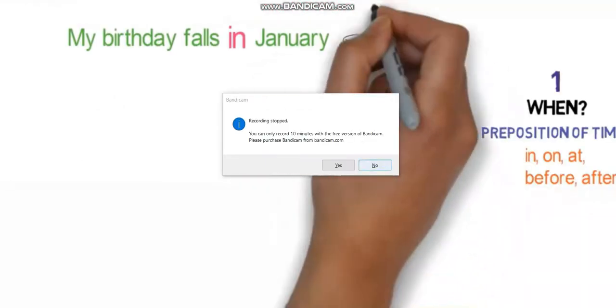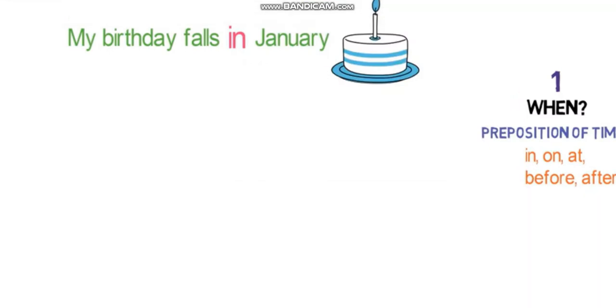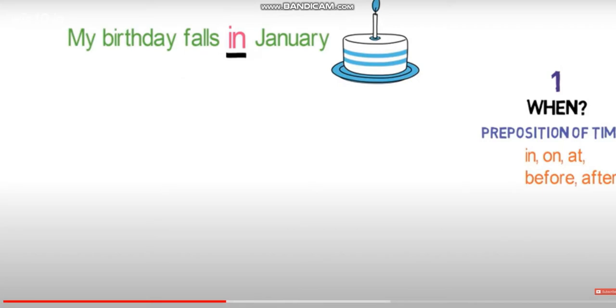When does my birthday fall? It falls in the month of January. Look, in here is a linking word and hence is a preposition. In the sentence you can see, my birthday falls in January. So it is showing the time, when the birthday falls, in January. So it is answering the question when, so it is a preposition of time.